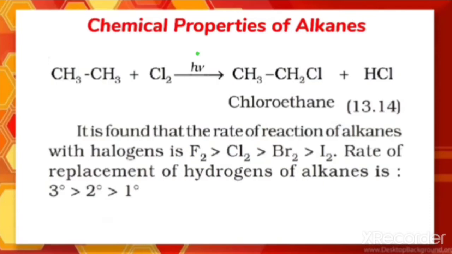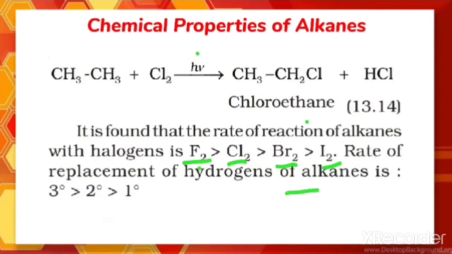And it is found that the rate of the reaction of alkanes with the halogen, when we compare the reactivity, which is more reactive towards halogenation, fluorine is the most reactive, then chlorine, then bromine, then iodine. So it is found that the rate of the reaction of alkanes with halogen is in this order.